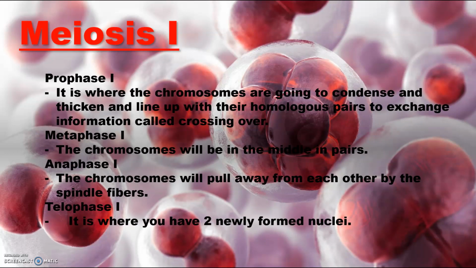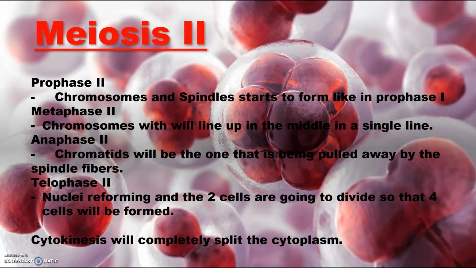In prophase 1, the chromosomes are going to condense and thicken and line up with their homologous pairs to exchange information called crossing over. In metaphase 1, the chromosomes will be in the middle in pairs. In anaphase 1, the chromosomes will pull away from each other by the spindle fibers. In telophase 1, you have two newly formed nuclei.